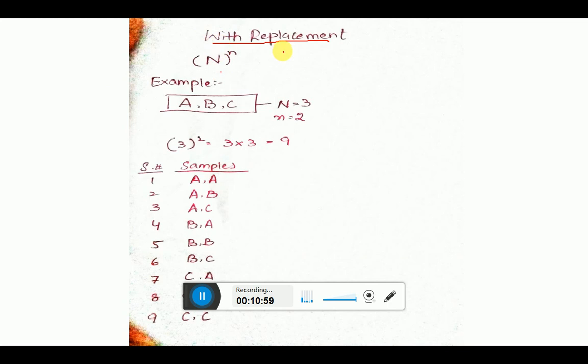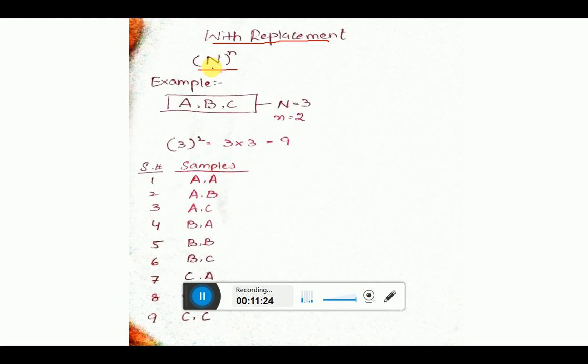When we say with replacement, for with replacement we have to use this formula: capital N power small n. What is capital N? The size of the population. And what is small n? The size of the sample. That is, capital N means how many numbers or items there are in the population, and small n means how many numbers there are in the sample.